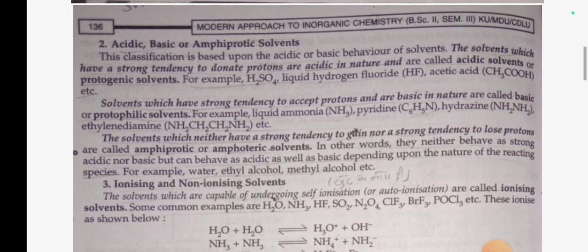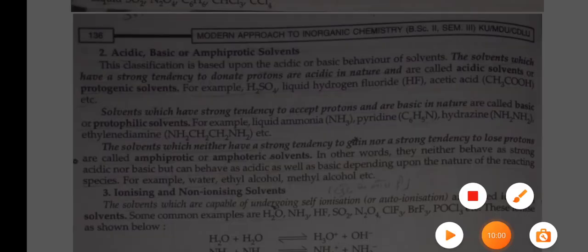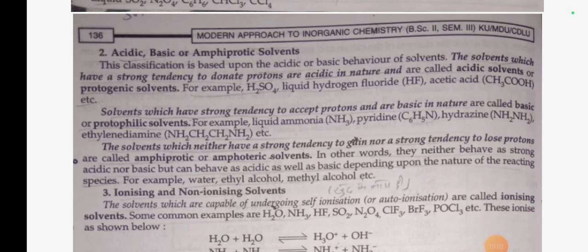Number 2, acidic, basic or amphiprotic solvents. This classification is based upon the acidic and basic behavior of the solvent. The solvents which have a strong tendency to donate protons are acidic in nature and are called acidic or protogenic solvents. For example, liquid H2SO4, hydrogen fluoride HF, acetic acid, etc. Solvents which have a strong tendency to accept protons and are basic in nature are called basic or protophilic solvents. For example, liquid ammonia, pyridine, hydrazine, ethylenediamine, etc.